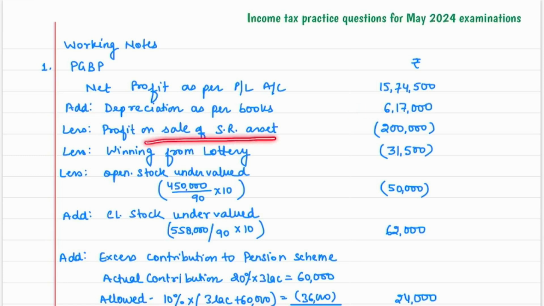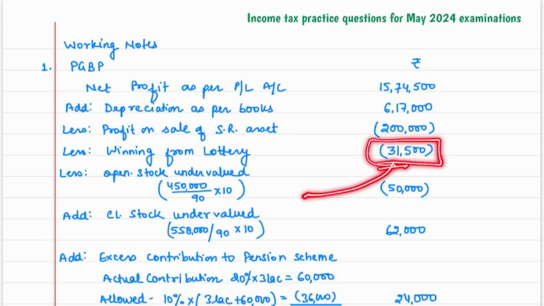Profit on sale of scientific research asset, we will do a separate calculation. That is the reason, since it was credited, I have deducted this amount. Winning from lottery, it was credited again, but it is your IFRS income. So whatever amount was credited, I have deducted it, 31,500, and this will go in our IFRS. But please remember, in IFRS, whenever we take it, we will take it at a gross value, not net of TDS. It should be before TDS, correct?